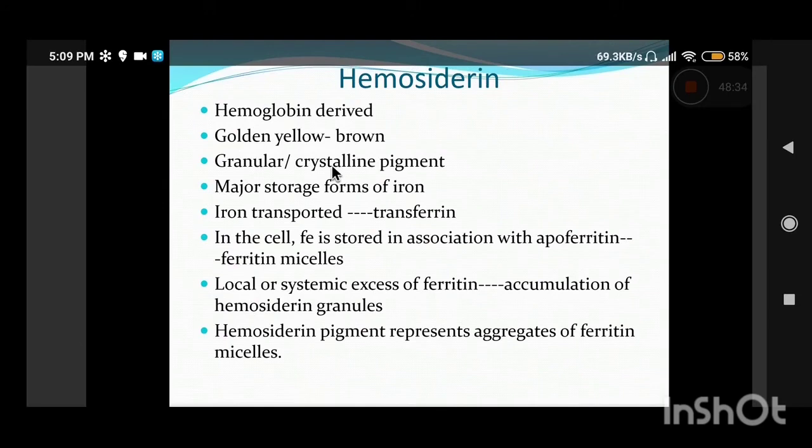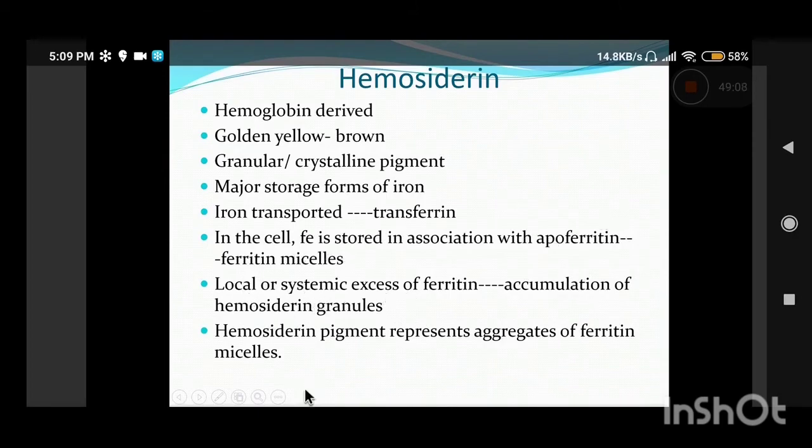Now coming on to hemosiderin. Hemosiderin is a very important pigment. It is hemoglobin derived. It is golden yellow to brown in color, usually a granular to crystalline pigment. And as you know, it comprises iron. Now, how is iron transported in the body? It is transported in the form of transferrin. But within the cell, this iron is stored in association with apoferritin. Iron combines with apoferritin to form ferritin micelles.